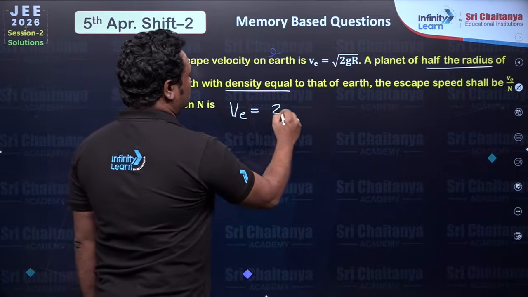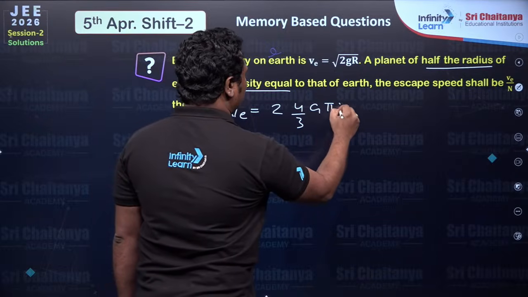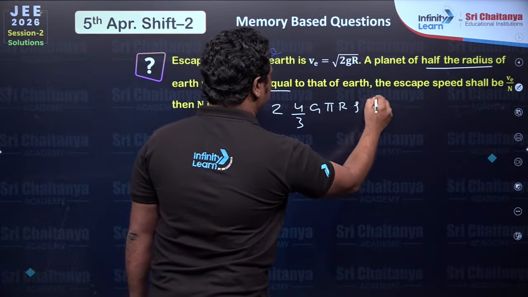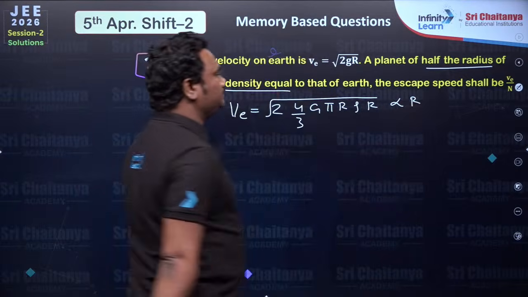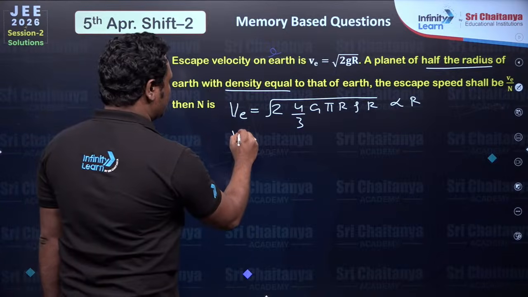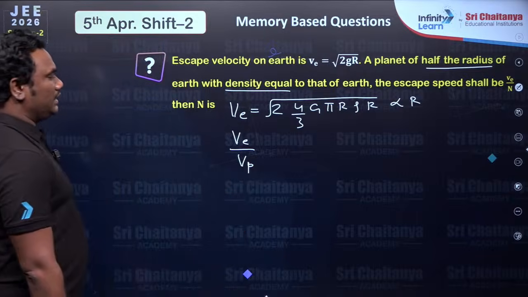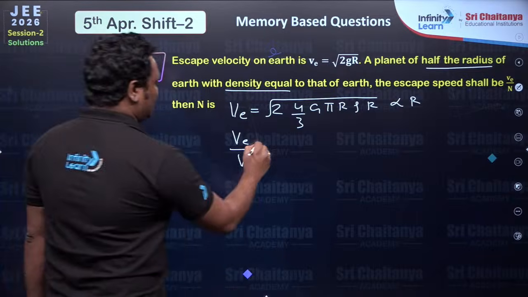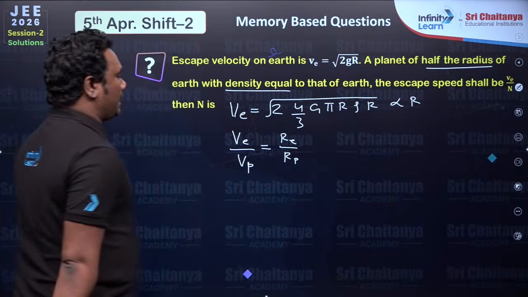Already they gave us square root of 2 gR. g can be written as 4 by 3 G pi R rho, one more R is also there. So this will depend only on R because density is constant. VE by VP, escape velocity of Earth and escape velocity of planet is radius of Earth and radius of planet.